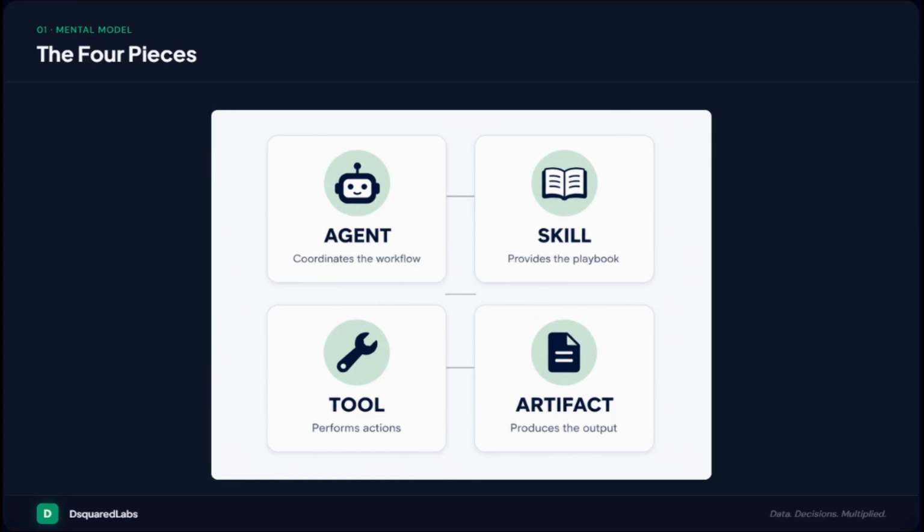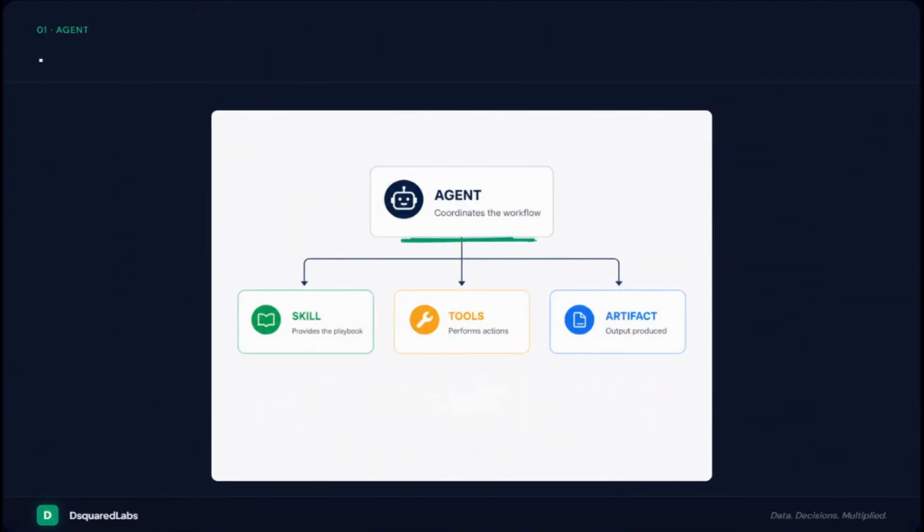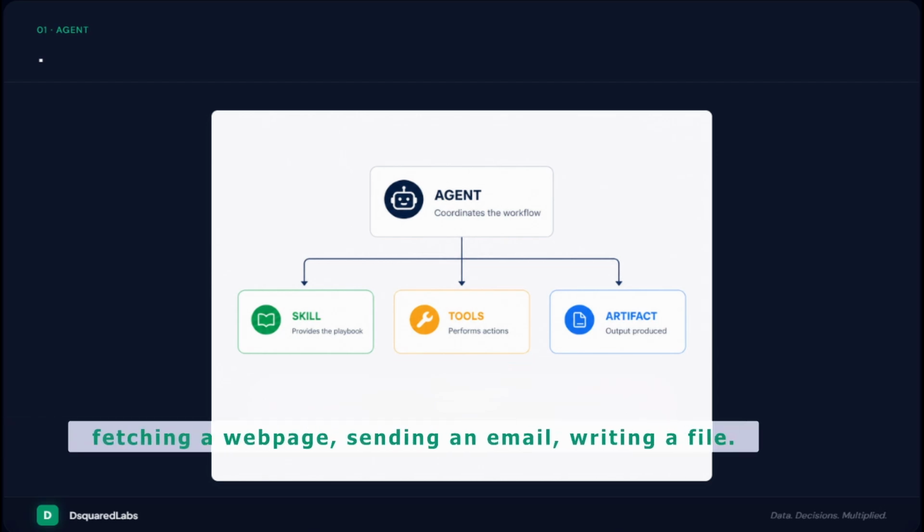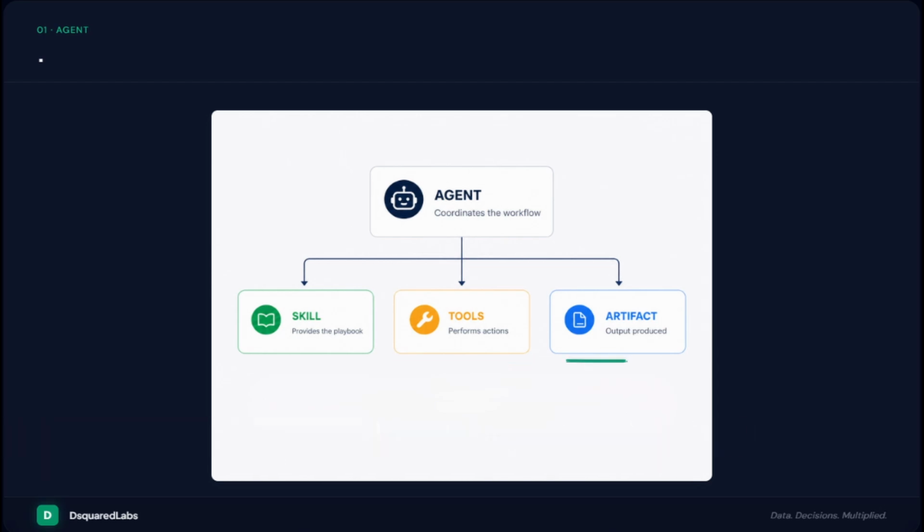4 words get thrown around like they're interchangeable, and they're not. The agent is the worker. It coordinates the whole job. The skill is the playbook. It tells the agent how to do the job consistently, the same way every time. The tool is the worker's hands. It's what actually touches the outside world. Fetching a web page, sending an email, writing a file. And the artifact is the output, the concrete thing that gets produced at the end.